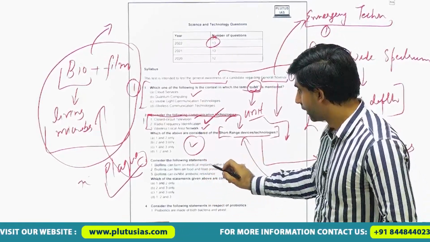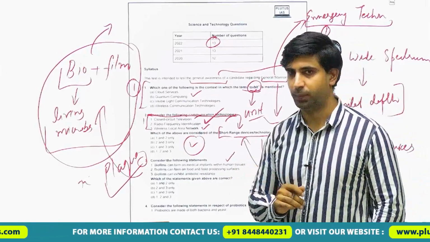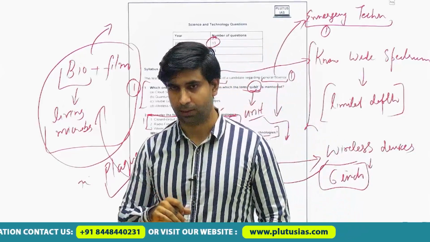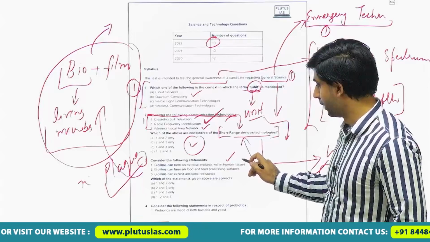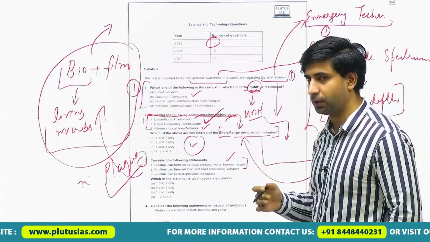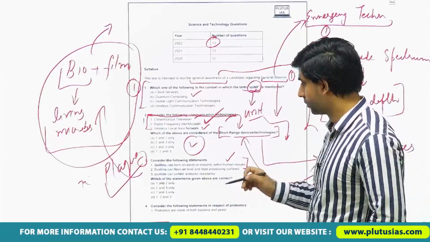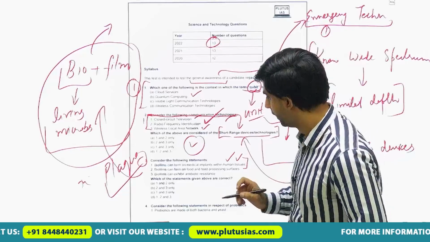Biofilm can form on medical implants within human tissue, as stated by me. Like someone is having a rod in his leg, and if there is a bacterial infection, it can get layered on that rod. So this statement becomes right.